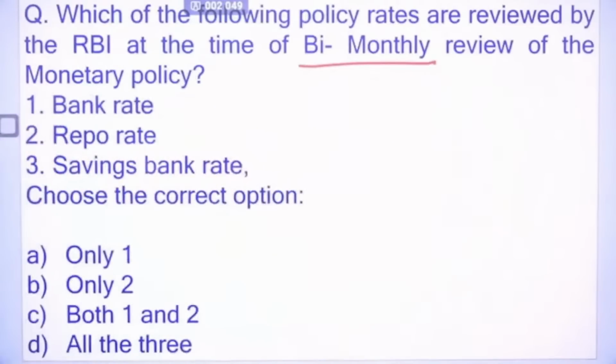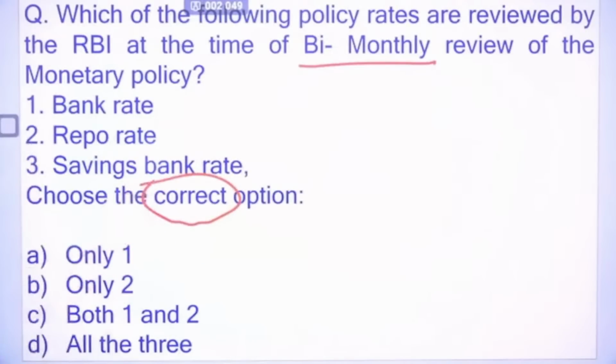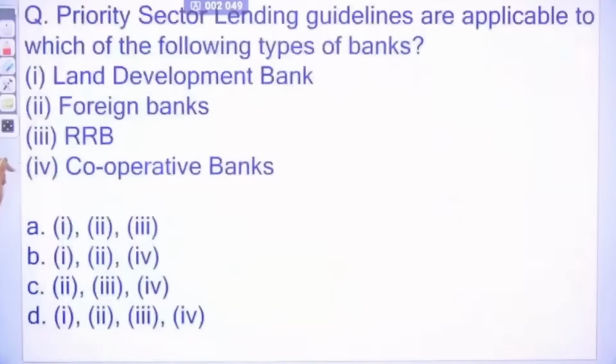Okay. Next, which of the following policy rates are reviewed by the Reserve Bank of India at the time of the bi-monthly review of monetary policy? Bank rate, repo rate, savings bank rate. Which of the following is the correct option? A, B, C or D? So the right answer is bank rate and repo rate, but not the savings bank rate. Savings bank rate will be decided by the banks themselves. After 2010, banks themselves decide what rate of interest they want to give on the savings bank account. So the right answer will be C. Bank rate is for the long-term period, repo rate is for the short-term period.